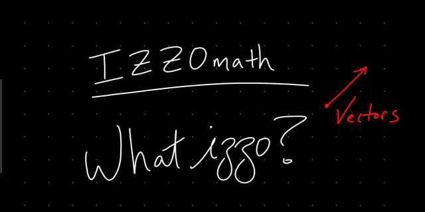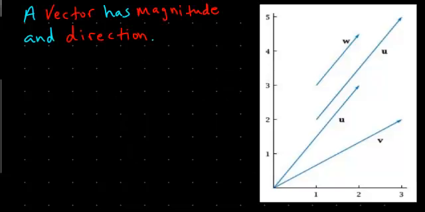Well, today is vectors. We're going to begin talking about vectors. So let's do that. A vector is a measurement that has a magnitude and a direction. So it has a magnitude and a direction.